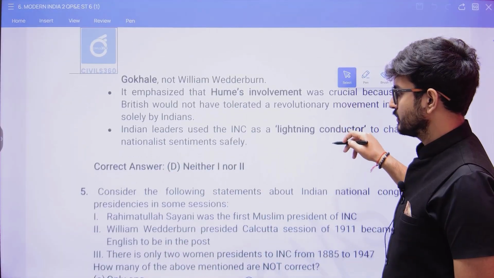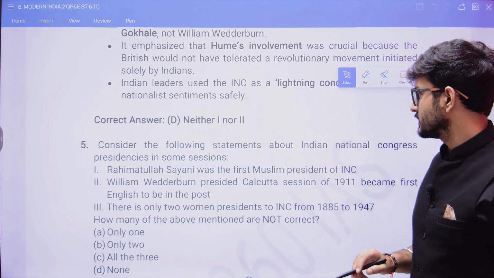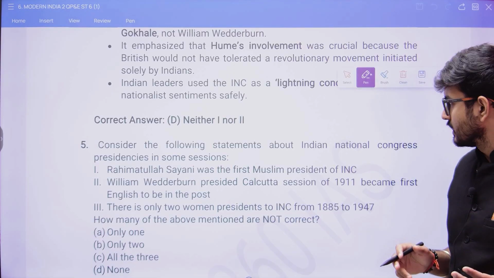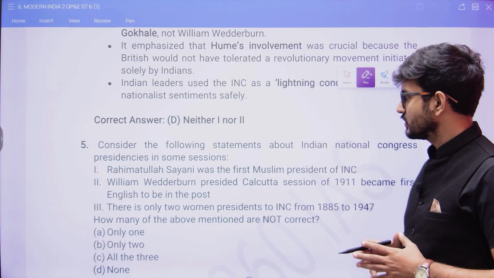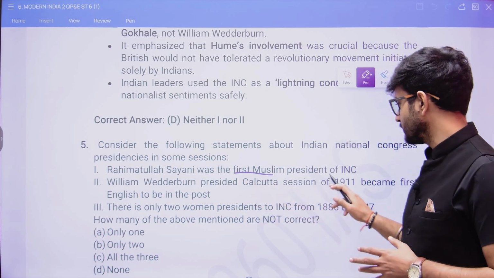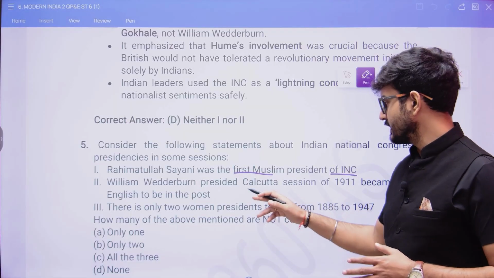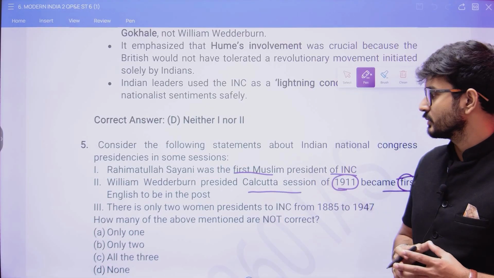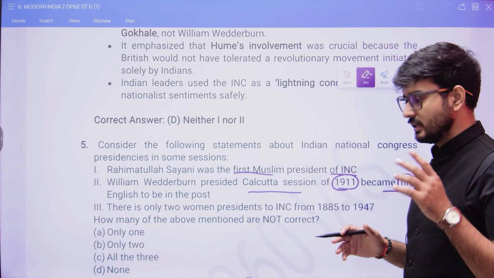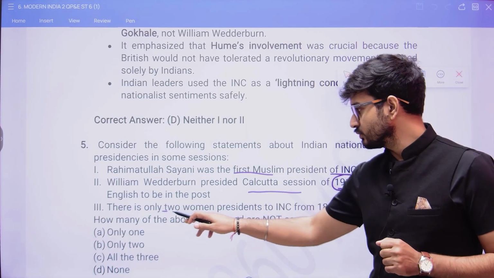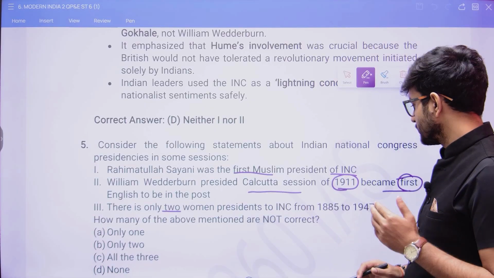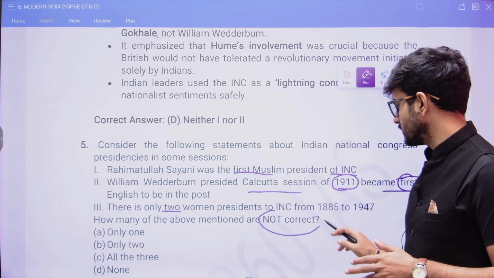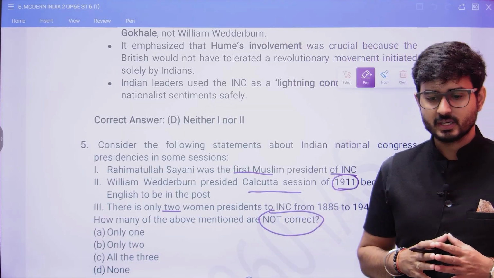Now, when we move to the next one, consider the following statements about the Indian National Congress presidencies. Rahimatullah Sayani was the first Muslim president of INC. William Wedderburn presided over the Calcutta session of 1911, and he became the first Englishman to be in the position. Then there were only two women presidents of the INC from 1885 till 1947. How many of the above mentioned are not correct?